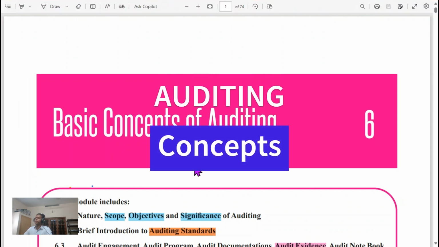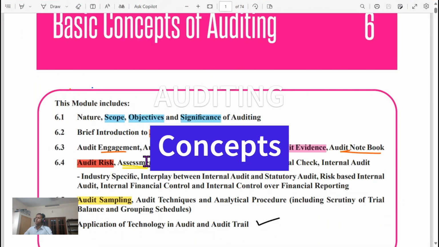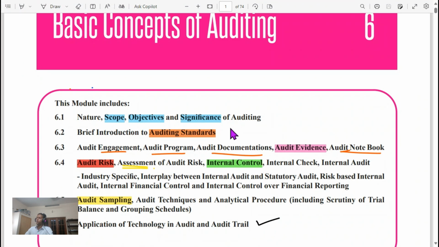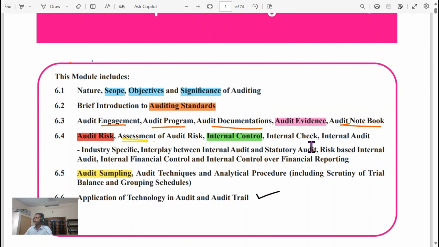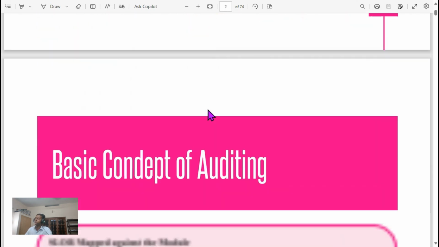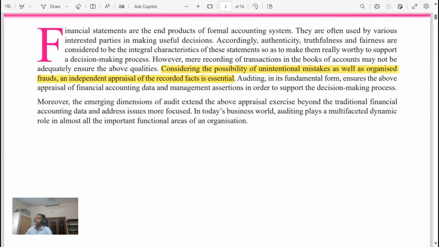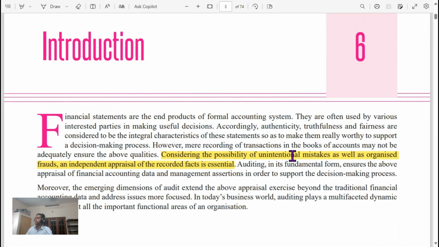Basic concepts of auditing. This module includes scope, objective, significance of auditing, auditing standards, audit engagement, audit program, audit documentation, audit evidence, audit notebook, audit risk, assessment of audit risk, internal control, audit sampling, techniques and procedures, application of technology in audit and audit trail. Considering the possibility of unintentional mistakes as well as organized frauds, an independent appraisal of the recorded fact is essential.